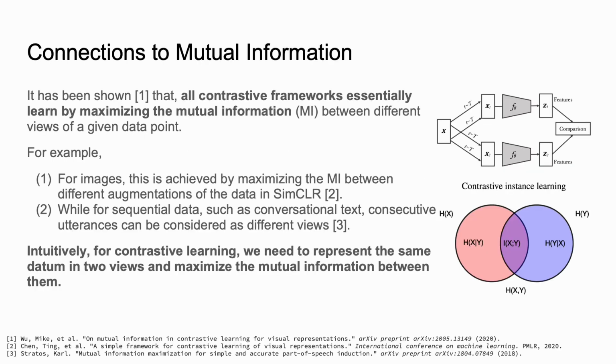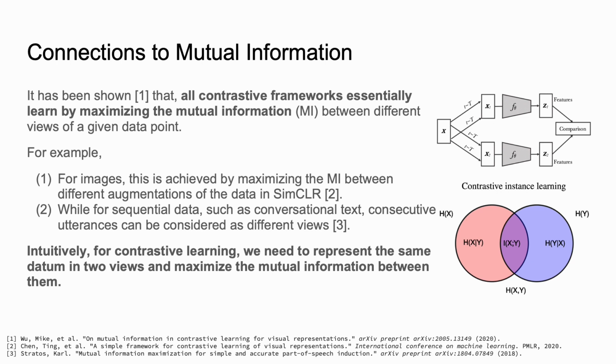Okay, so let's first understand the connection between contrastive learning and mutual information maximization. It has already been shown that all contrastive frameworks essentially learn by maximizing the mutual information between different views of the same data point. For instance, in the case of images where self-supervised learning is being pursued, it is achieved by maximizing the mutual information between different augmentations of the same image, as done in a famous paper called SimCLR.